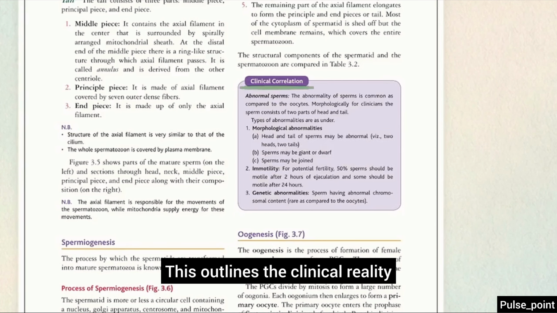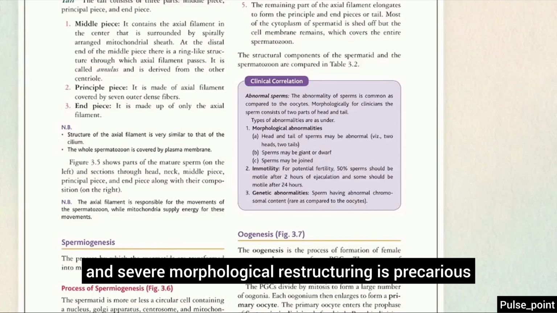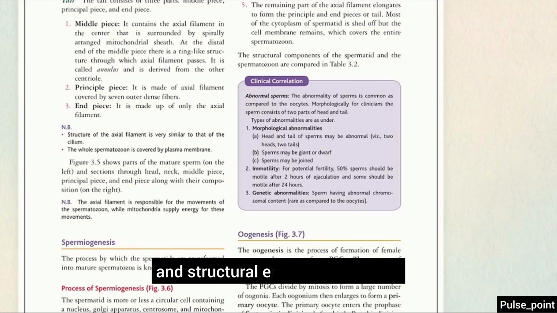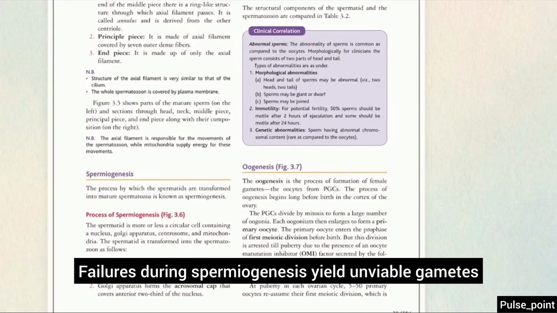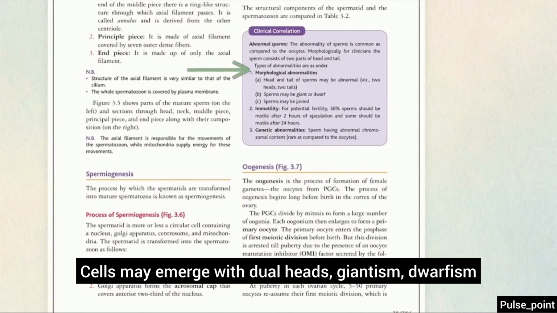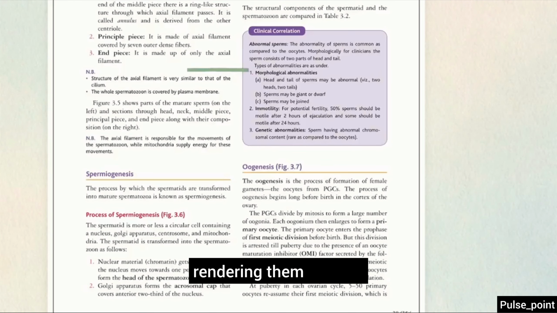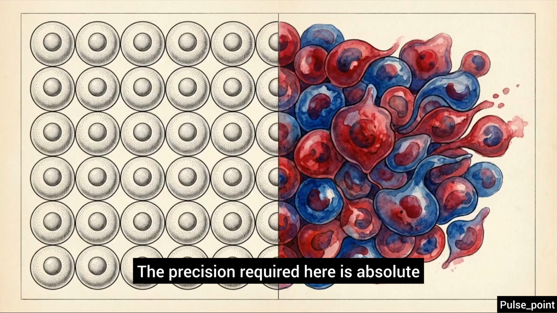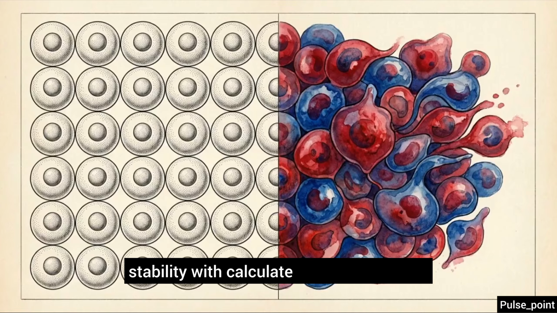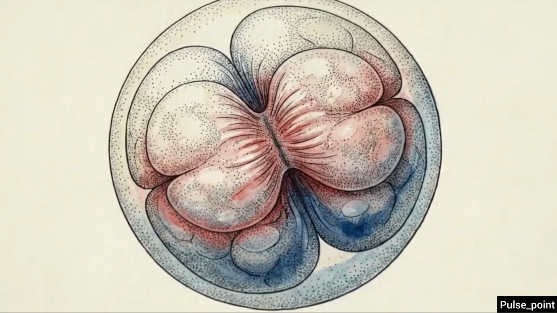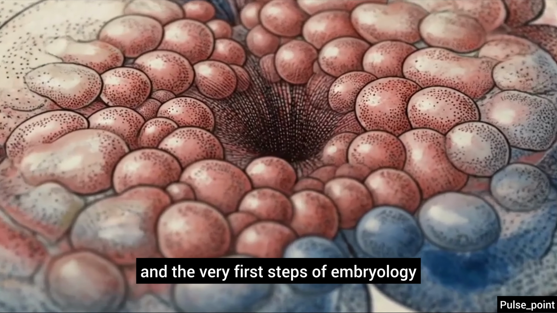This outlines the clinical reality. Forcing a cell through genetic reduction and severe morphological restructuring is precarious, and structural errors are common. Failures during spermiogenesis yield unviable gametes. Cells may emerge with dual heads, giantism, dwarfism, or completely immotile tails, rendering them useless. The precision required here is absolute. By mapping how the body balances strict mitotic stability with calculated meiotic variation, we decode the mechanical foundation of human reproduction and the very first steps of embryology.